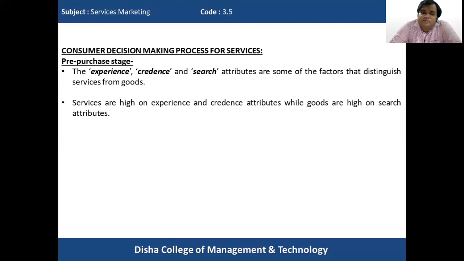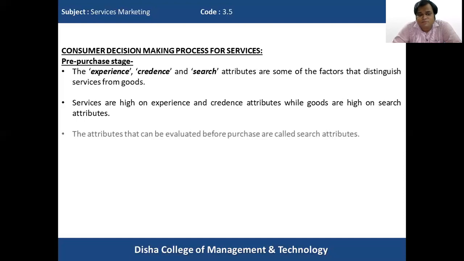Services are found to be particularly high on experience and credence attributes, whereas the search attributes are mostly found in goods. Attributes that can be evaluated before purchase, that can be properly and thoroughly understood before purchase, are known as search attributes.